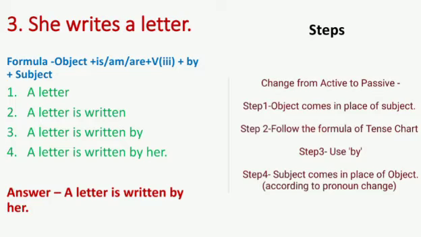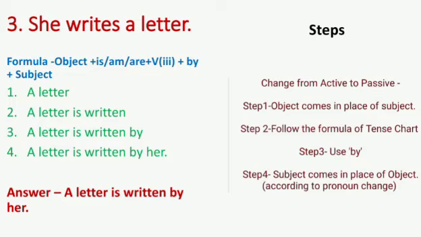Then is, of course, and verb third form. Write, wrote, written. Then we have to use by. Then subject. Subject is she. It will be converted into her according to the pronoun changes table. So now the answer will be a letter is written by her.